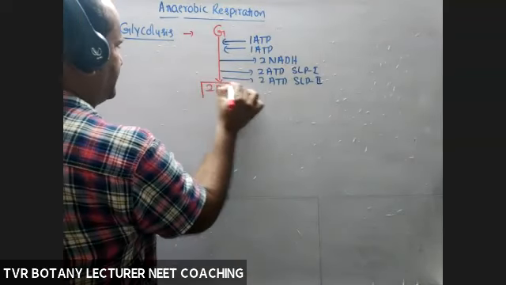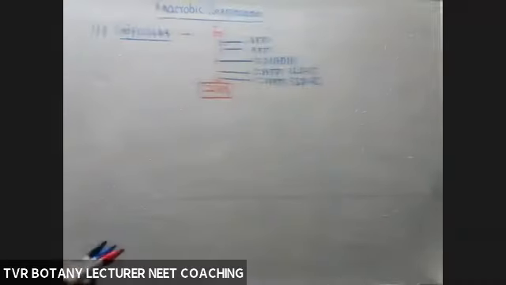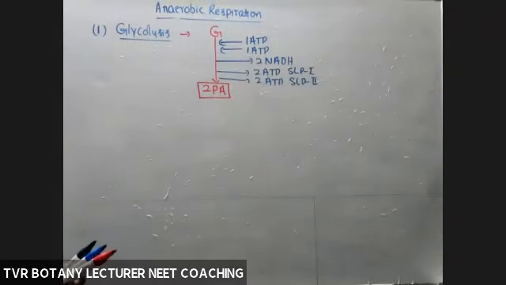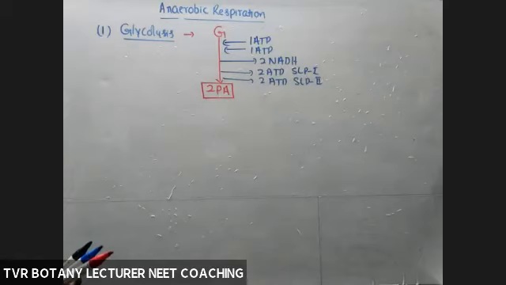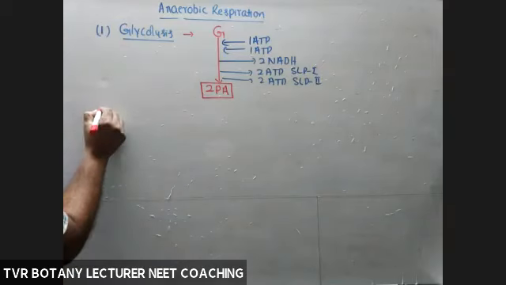So glycolysis is common for both aerobic and anaerobic respiration. In the textbook, the given statement is that during anaerobic respiration, glycolysis is the only step. That is wrong; this is not the only step, other steps are also present. But follow the textbook. So step one is completed, and the second step is fermentation.